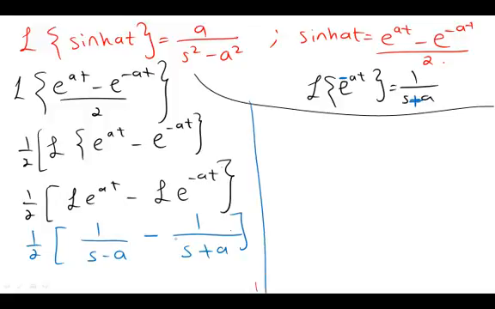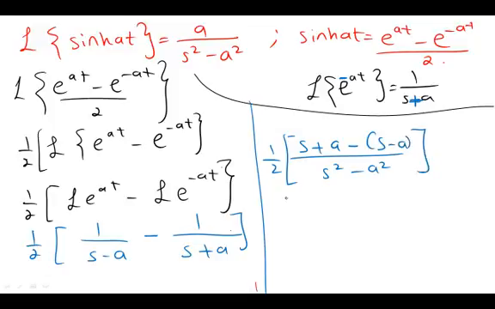Again, make it simpler by finding the LCD. It will be difference between two squares, which is s squared minus a squared. Here you'll have s plus a minus s minus a. I will open the bracket. Minus a minus minus will give you plus a over s squared minus a squared.